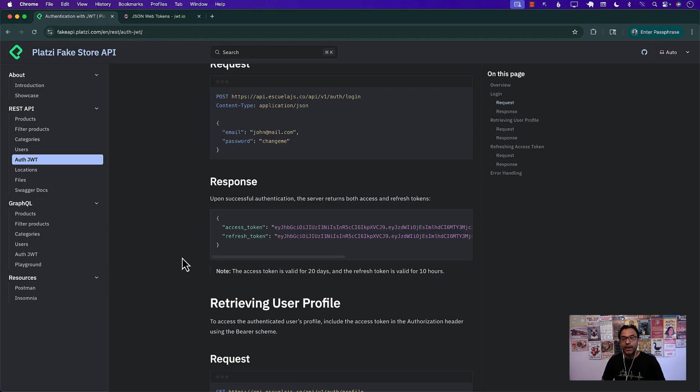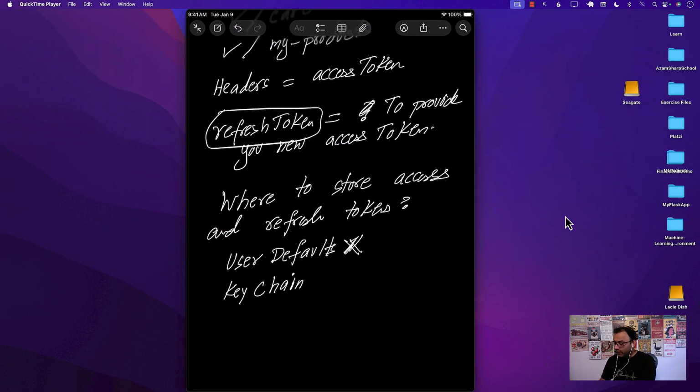But anyways, going back to this diagram, user defaults, we cannot save it over there because somebody can just grab it over there. Keychain is one of the places where you can store sensitive data. All right. So we will be storing our access token and refresh token in Keychain. And then whenever we try to perform any requests that requires access token and refresh token, well, mostly access token, then we're going to just send it in the headers. All right. So that's the whole thing about access token and refresh token.